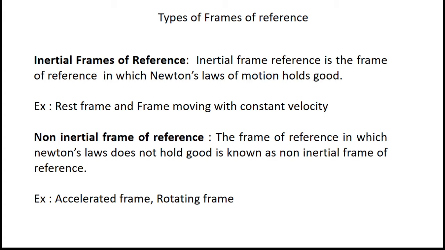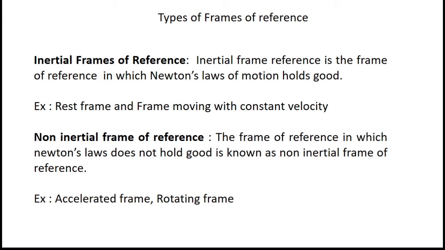Inertial frames of reference are those frames in which Newton's laws hold good. The examples for such frames are rest frame and frame moving with constant velocity. You should remember that. There is another kind of frame of reference, the non-inertial frames of reference. It is exactly opposite to the inertial frame of reference.